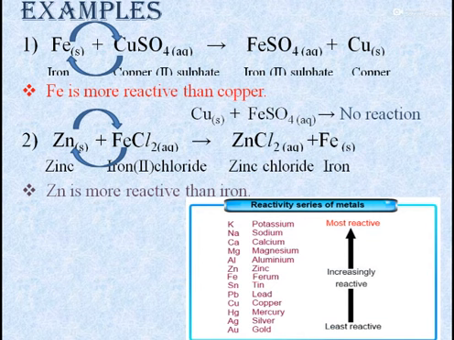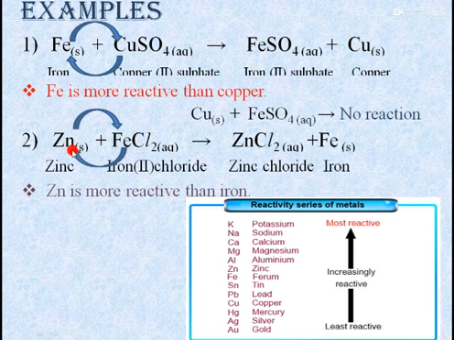By a series which is called the reactivity series of metals. Here the metals are arranged from least reactive to most reactive. Like potassium, sodium, calcium are the most reactive metals, whereas silver and gold are the least reactive metals. Now you can relate well that in this example, iron and copper, since iron lies above copper in the reactivity series, it means that iron is more reactive than copper. As a result, iron can displace copper from its compounds.